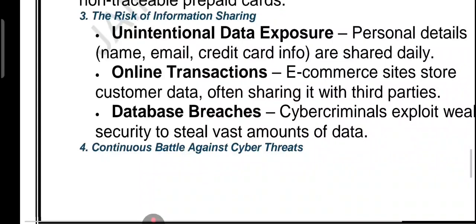Now let's talk about the risk of information sharing. Personal details like name, email and card information are shared daily. Online transactions often store your data, sometimes shared with third parties. And database breaches, where hackers exploit weak vulnerabilities to steal a large amount of data.